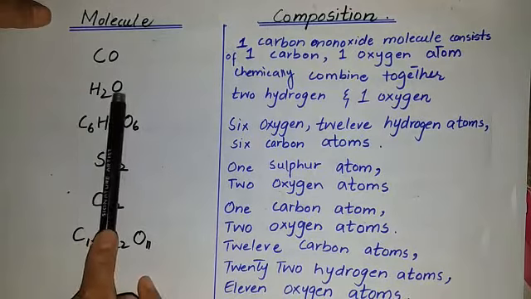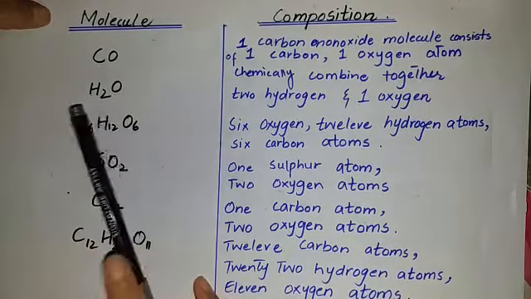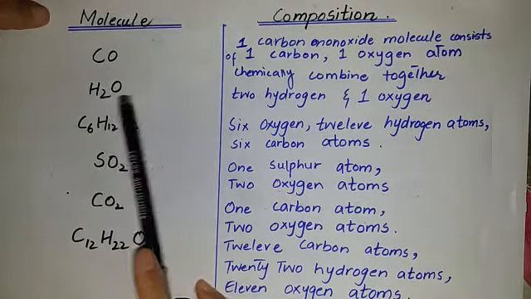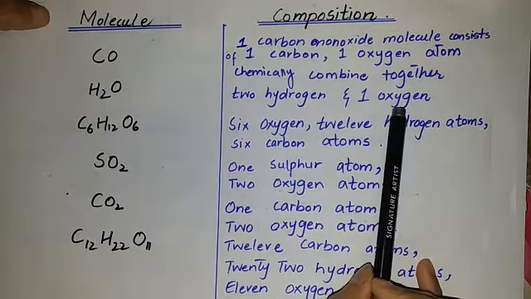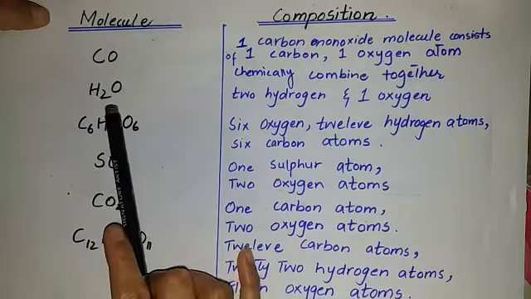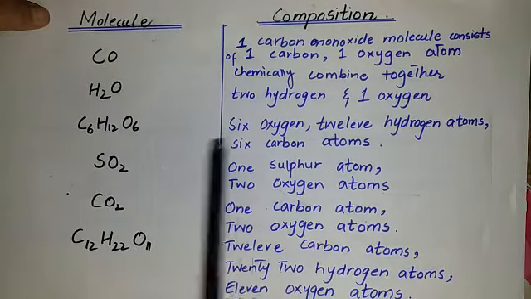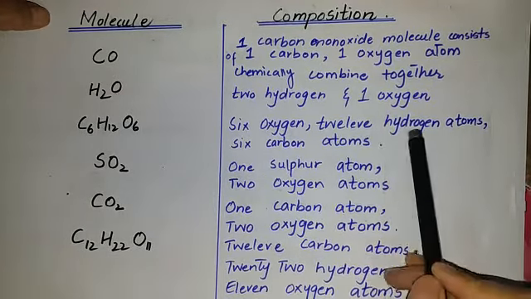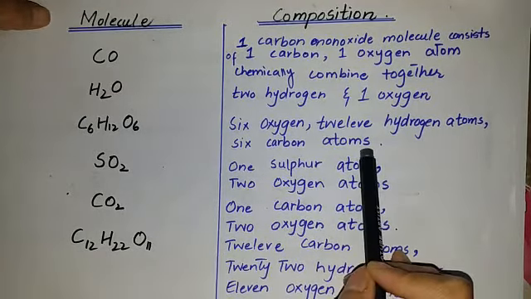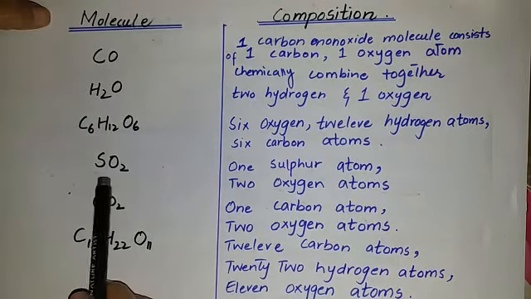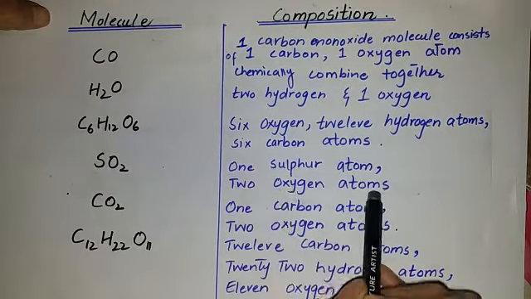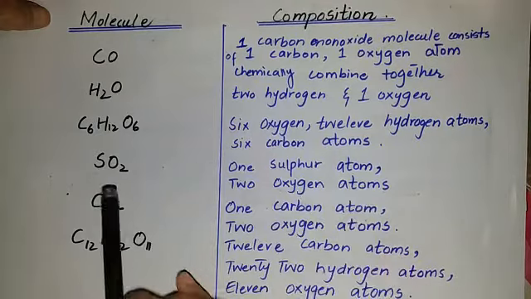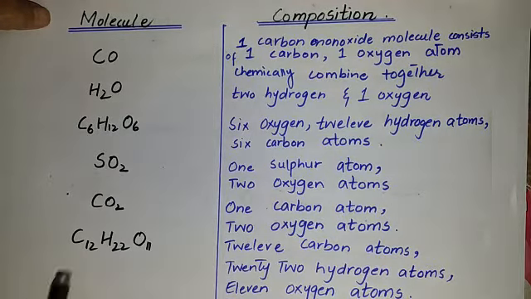In water, two hydrogen and one oxygen. So we will write that in the water molecule, two hydrogen atoms and one oxygen atom combine chemically to form the water molecule. This is glucose. Students, in glucose, 6 carbon atoms, 12 hydrogen atoms and 6 oxygen atoms combine chemically. Next is sulfur dioxide. SO2 represents sulfur dioxide. In sulfur dioxide, one sulfur atom and two oxygen atoms combine chemically to form one molecule of sulfur dioxide.